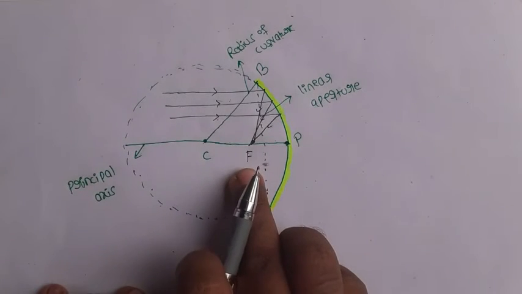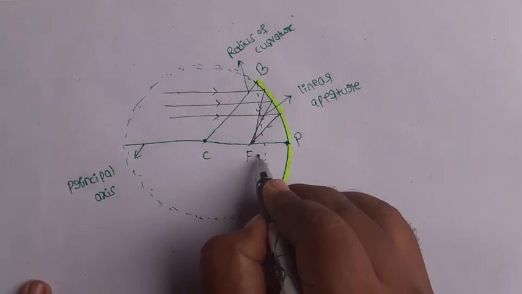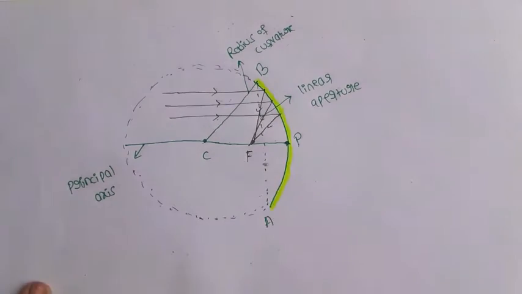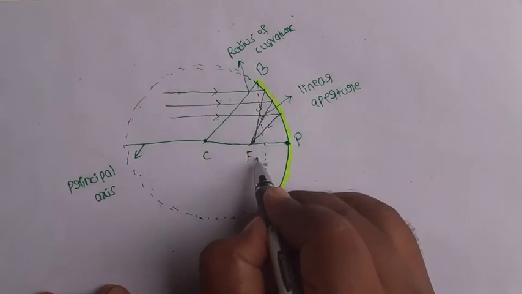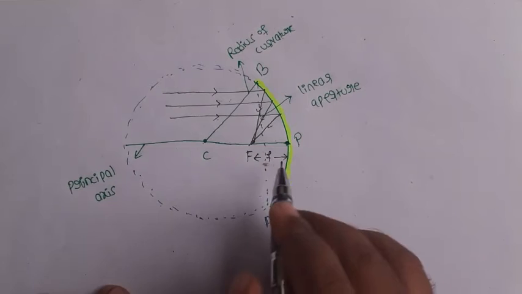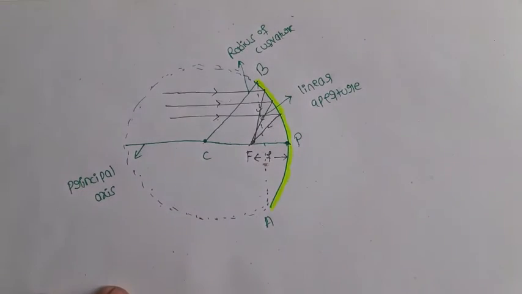That point is named the principal focus. The distance between the pole of the spherical mirror and the principal focus is called the focal length, denoted by the letter small f.